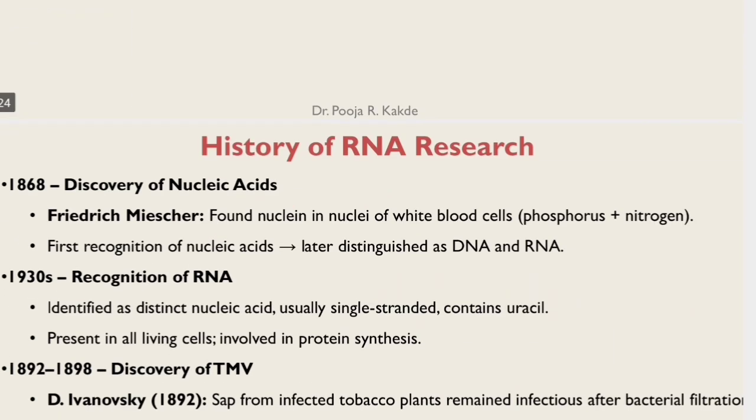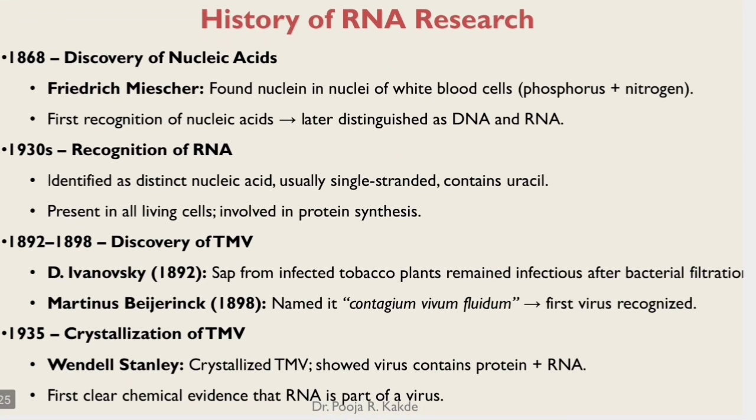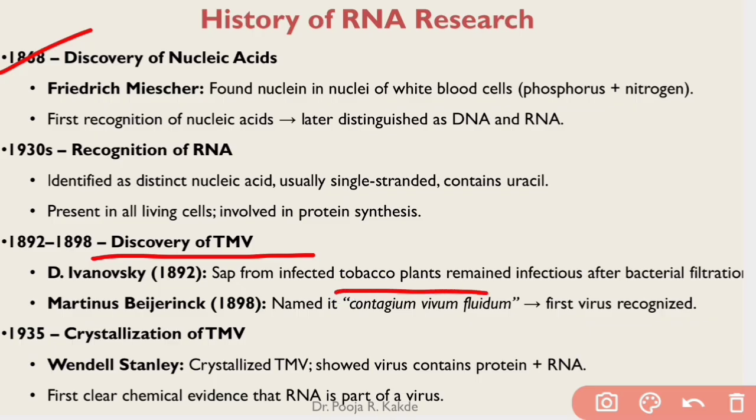Now let us talk about RNA. So, history of RNA in brief. We have talked about Friedrich Miescher. RNA as a genetic material was discovered by certain scientists, of which the first is Dmitri Ivanovsky, who studied tobacco plants in 1892. He found that sap from an infected tobacco plant remained infectious even after the bacteria were removed from that sap. He could not find what that sap contained.